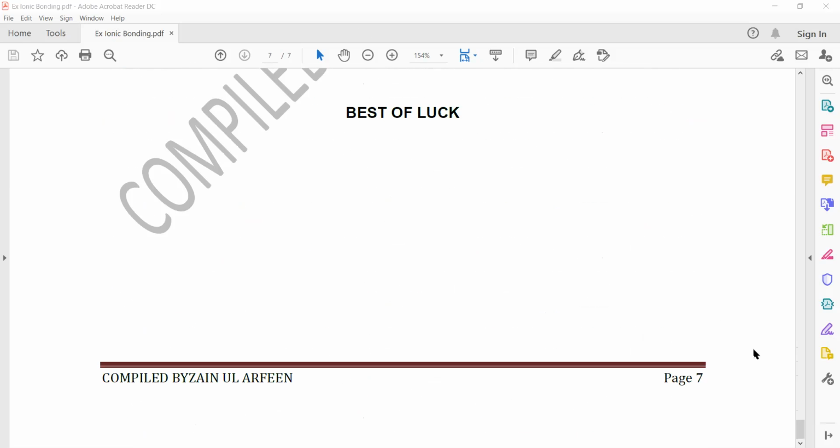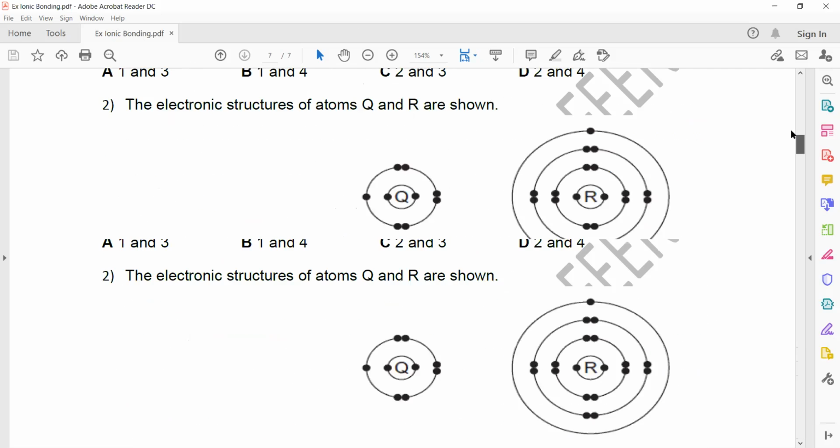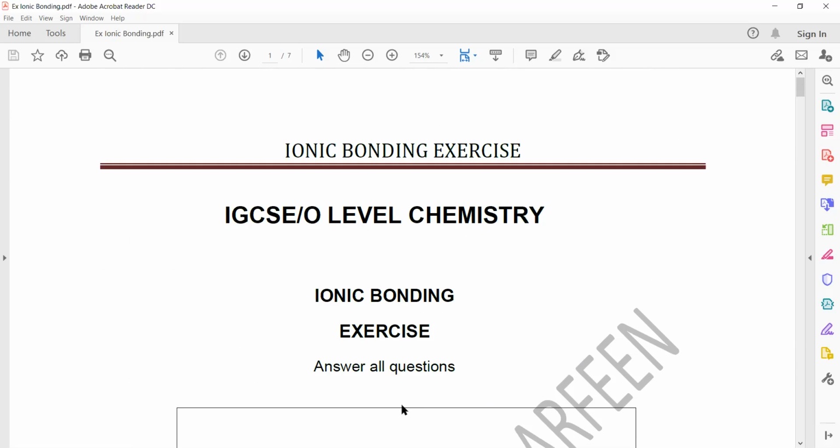Then the last part, I expect you to solve. So that was the first type of bonding, which was ionic bonding. The next one is covalent bonding.